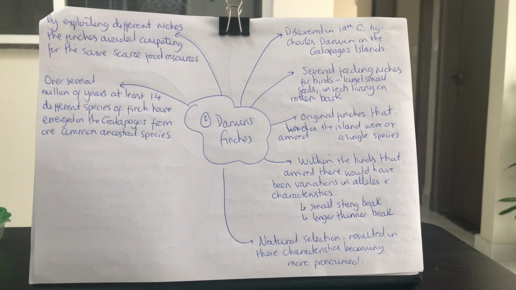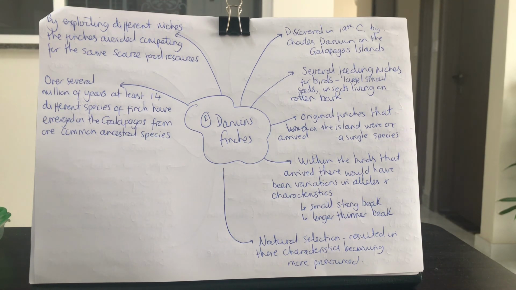So because of these different adaptations, natural selection occurred. The small, strong beak birds would have flourished in areas where they could eat that food source, and they would pass on their genes that way. And the longer, thinner beak birds would flourish where they could consume their food source, and then they would be able to pass on their genes onto future offspring. So over the generations, natural selection meant that these characteristics became more and more pronounced. And by exploiting these different niches, so small insects, large insects, seeds, those kinds of things, the finches avoided competing for the same scarce food resources.